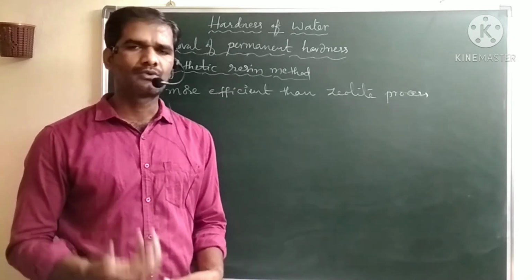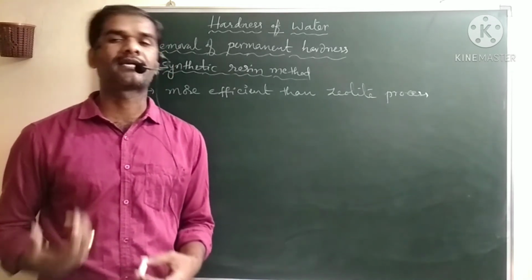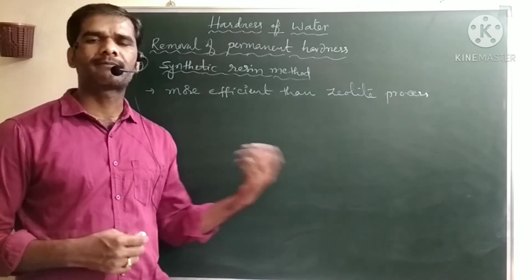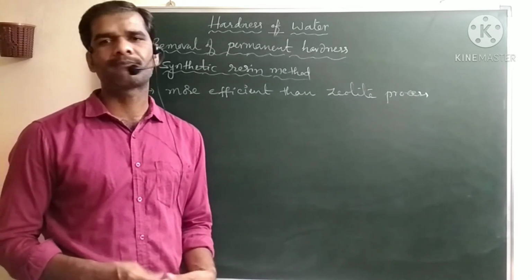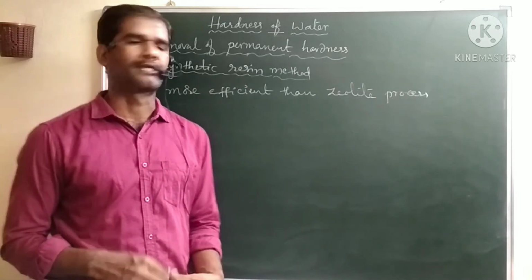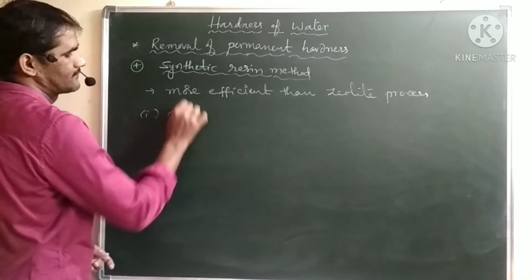Here we will use two types of resins. One is the cationic resin and one is the anionic resin. The cationic resin replaces cations and the anionic resin replaces the anions from hardness causing water. So first is the cationic resin.